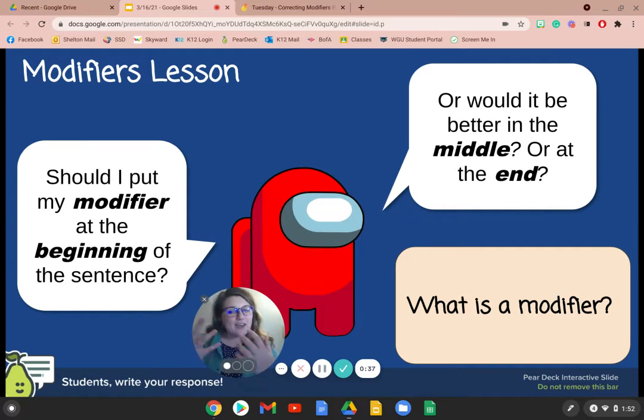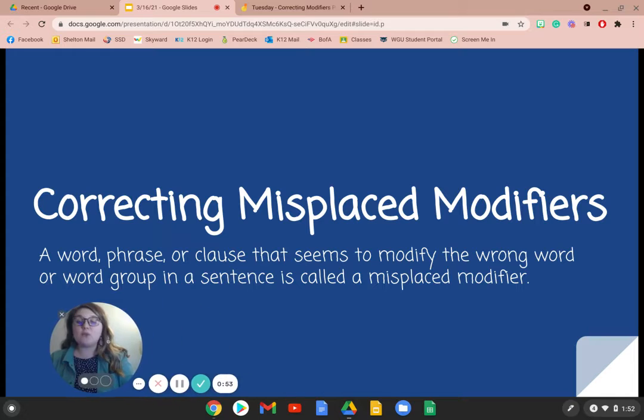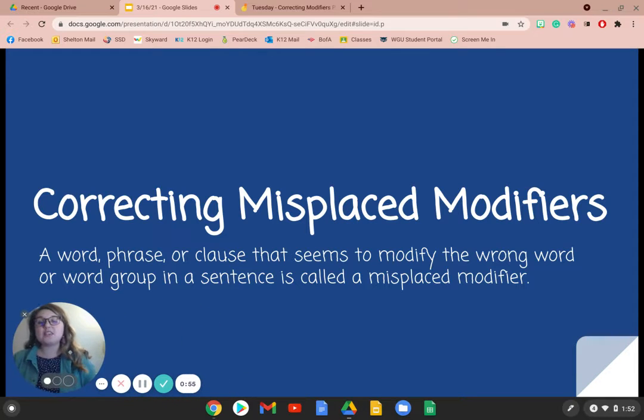But first, tell me what you know. What is a modifier? Think about the root word modify. What can you remember back to the fall? Get a definition in your head. Well, a modifier, when we're thinking about misplaced modifiers, is a word, phrase, or clause that seems to modify or change the wrong word or word group in a sentence, and this is called a misplaced modifier.